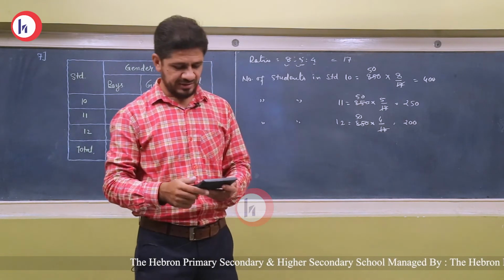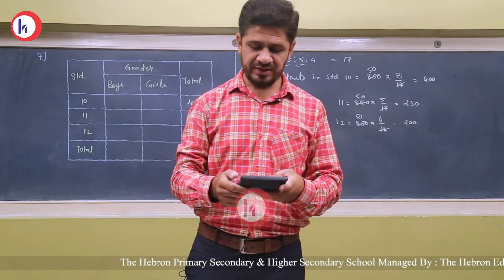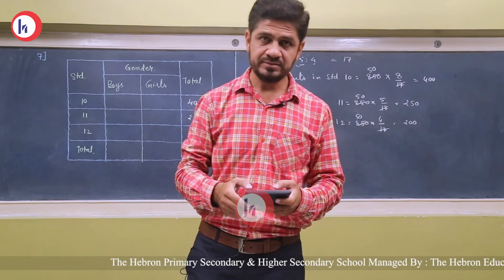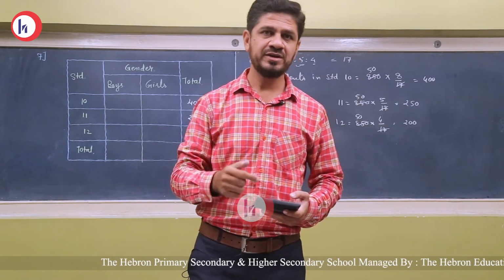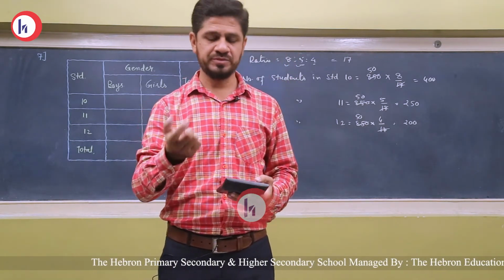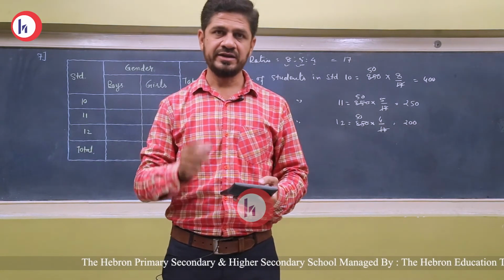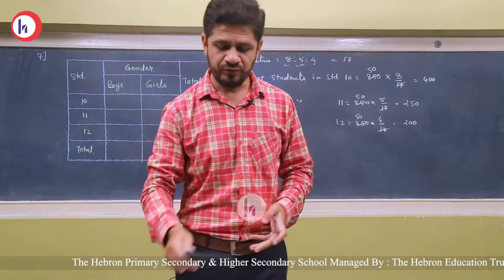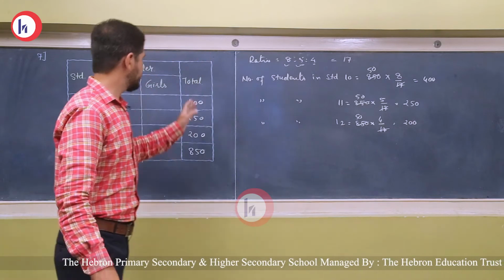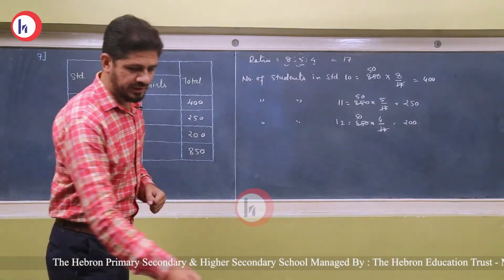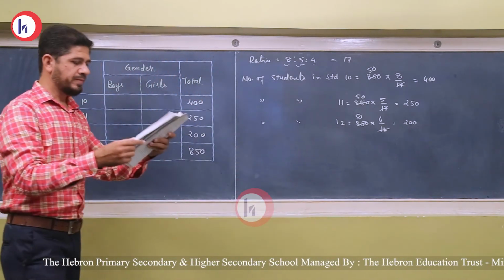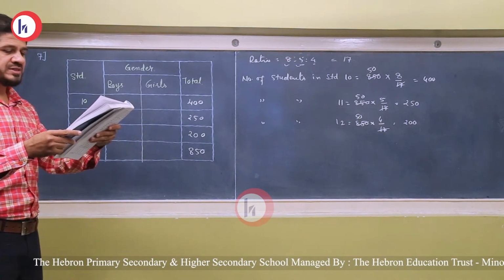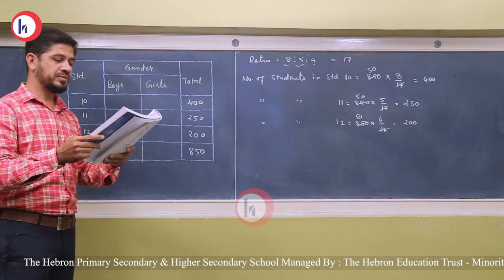Let me repeat. First 850 divided by 17, do not press the equal button, but instead press the multiplication button twice. Then 8 equal to, 5 equal to, and 4 equal to. You will get all the values that we have found. Now, in standard 10, the number of boys is 30% of the number of students.